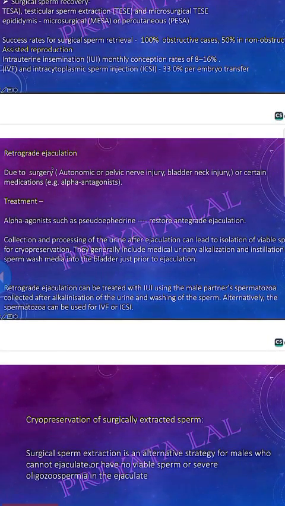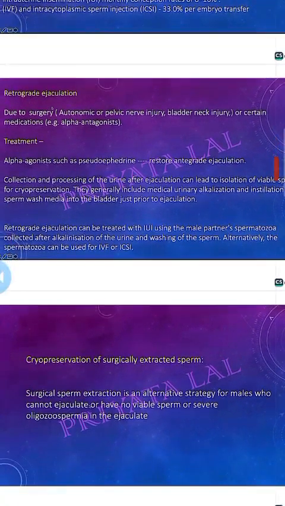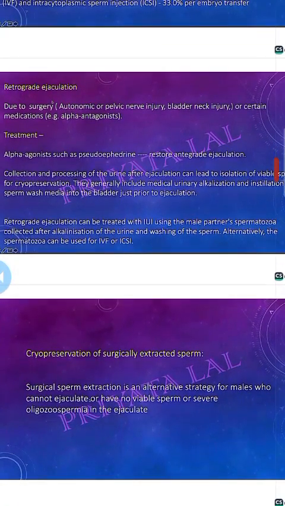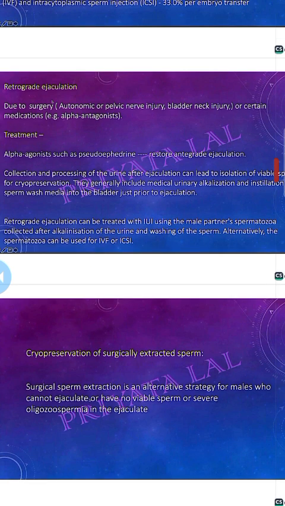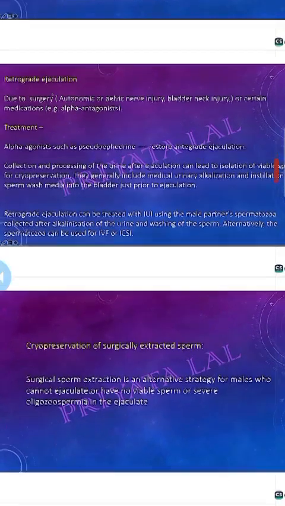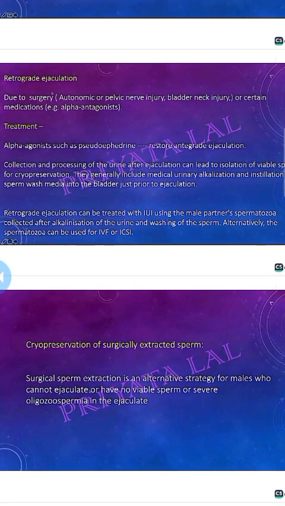So retrograde ejaculation. What are the causes? It may be due to surgery, autonomic or pelvic injury, bladder neck injury, or certain medications, just like the alpha antagonists. So what is the treatment of retrograde ejaculation? That is the alpha agonists such as pseudoephedrine, that restore the antegrade ejaculation.